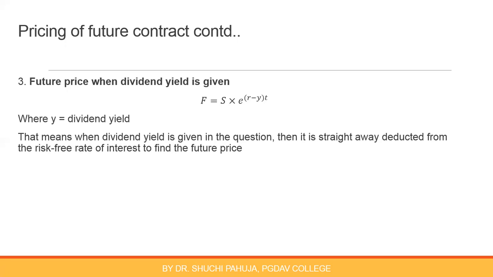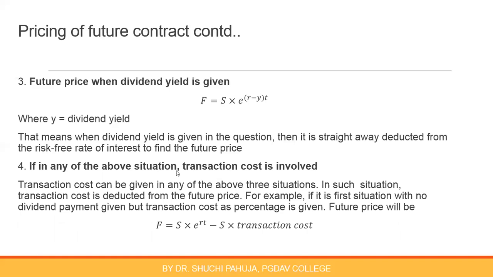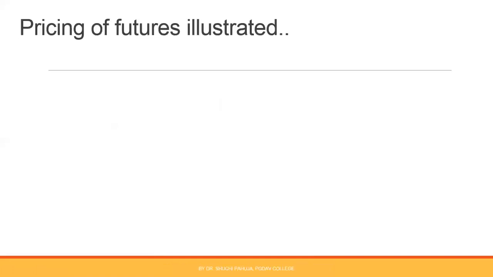If in any of the situations transaction cost is involved, simply deduct transaction cost from the calculated future price, right? So if in any of these three situations transaction cost is given, this is to be deducted from the future price. If transaction cost is given in percentage, to calculate the amount, multiply this with the spot price. This will give you transaction cost in money, in value. This is to be deducted from the future price. We can do some questions.